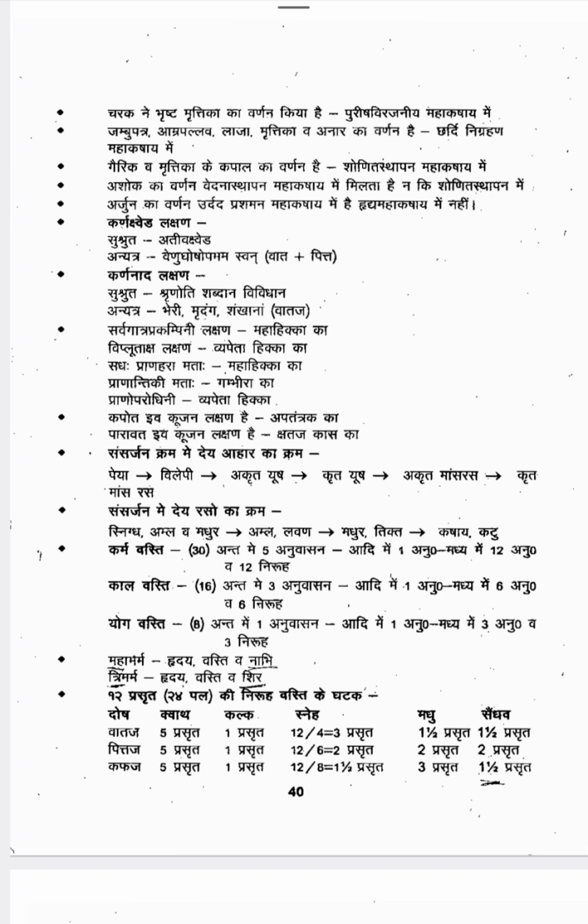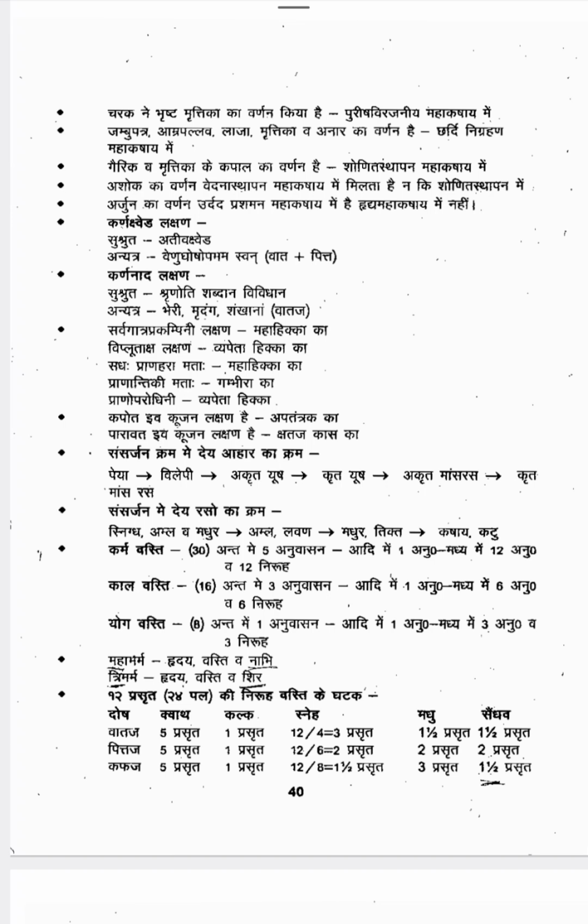Akrita Yusha means you prepare Yusha without adding sneha and without adding spices like pepper powder. The seasoning things are there, no? If you are not using that type of ingredients and only preparing yusha, that is called Akrita Yusha. Krita Yusha means you are adding sneha and spices, and with that you prepare yusha. First give Akrita Yusha, then Krita Yusha. The same with mamsarasa: preparing it without sneha and spices is Akrita Mamsarasa, and by adding the spices it is called Krita Mamsarasa. This is the order of Samsarjana Krama.